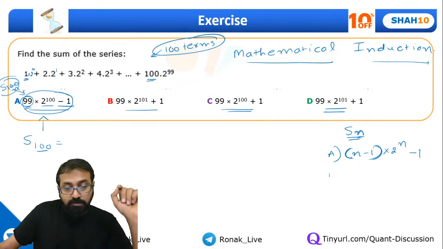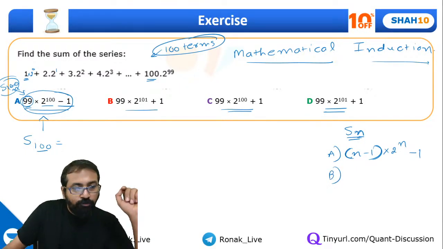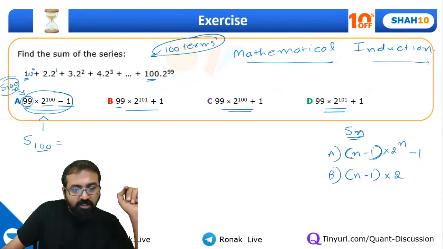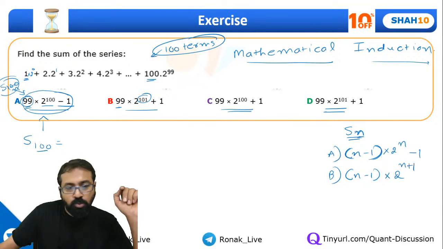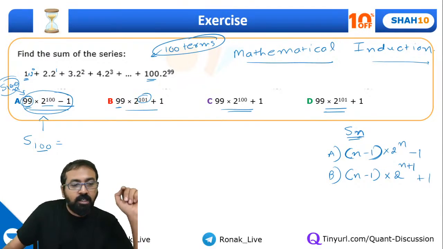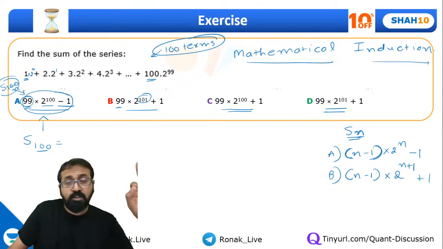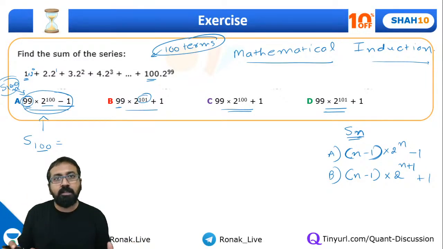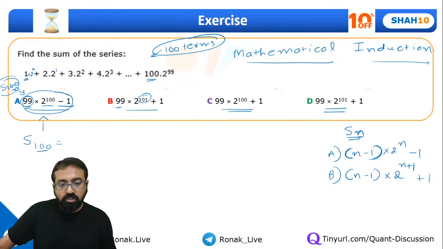In the same way, please observe carefully. What will be option B? For 100 terms, it's 99 into 2 raised to 101 plus 1. So for n terms, instead of 99 we again write n minus 1, into 2 raised to, instead of 101, n plus 1, plus 1. So what I'm doing is generalizing all the expressions which were given for the sum of 100 terms to the sum of n terms. Guys, are you getting this point? Show me a thumbs up if you are with me. In the same way, tell me what will be the third expression in terms of n.